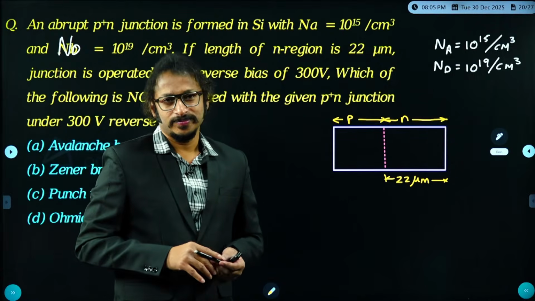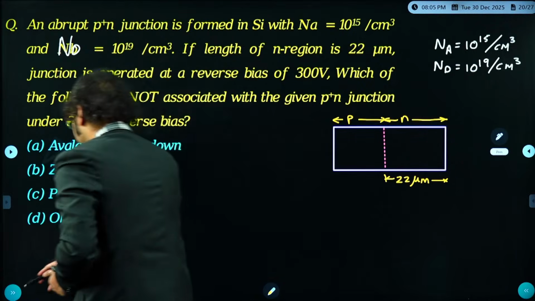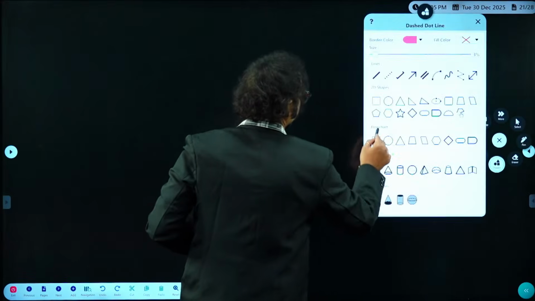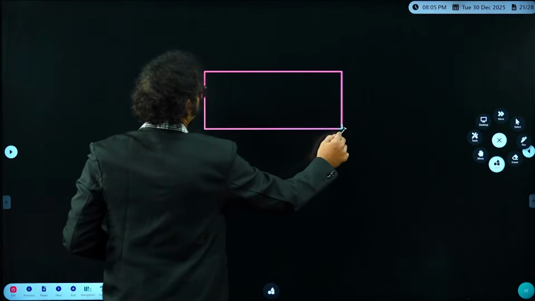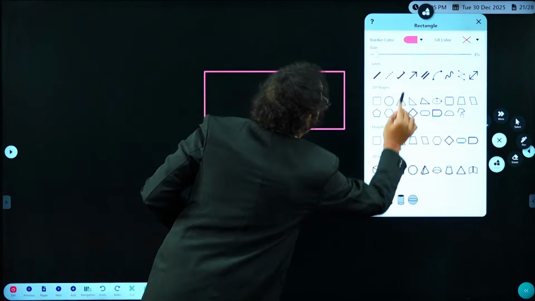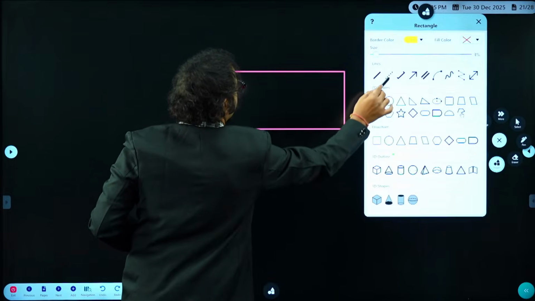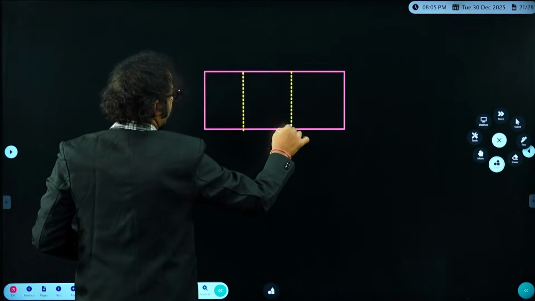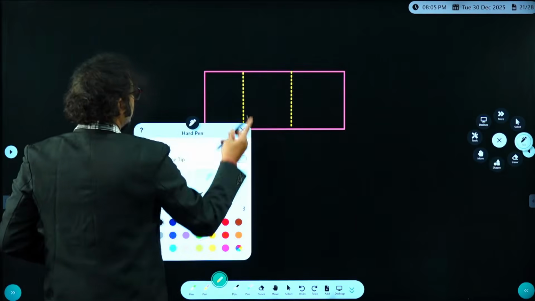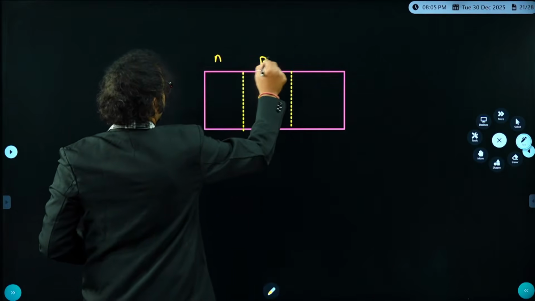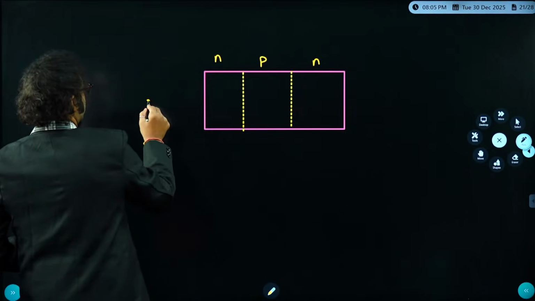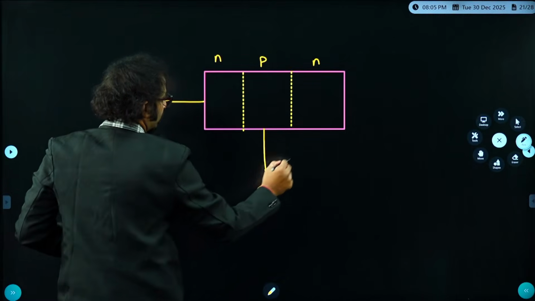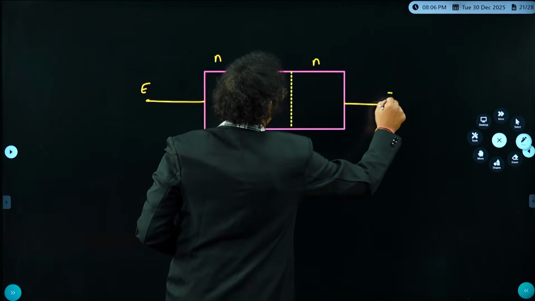Let me say BJT, in the case of a bipolar junction transistor. For example, it has an emitter junction and a base junction. Say this is N, this is P, this is N: the emitter, the base, and here the collector.